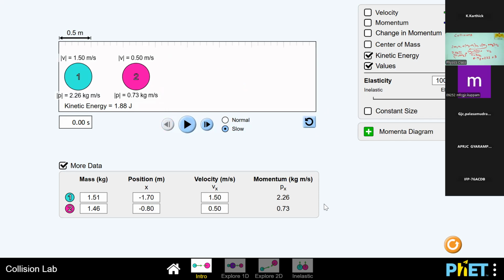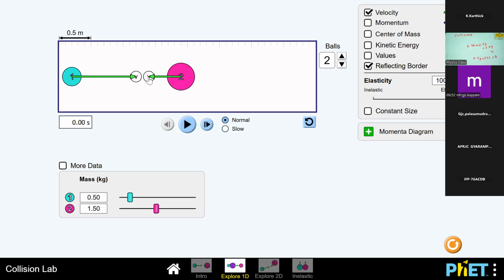Here, 2.26 is the momentum of the first object before collision. The momentum of the second object is 0.73. We can add 2.26 plus 0.73, 2.99, which is equal to 3. So they are equal. So this is an elastic collision.